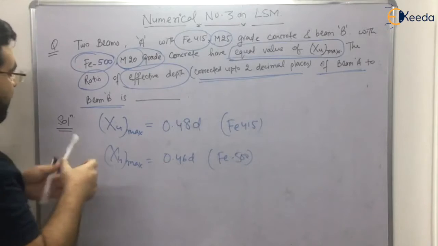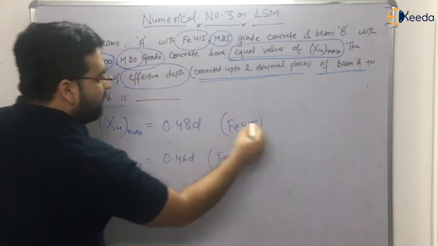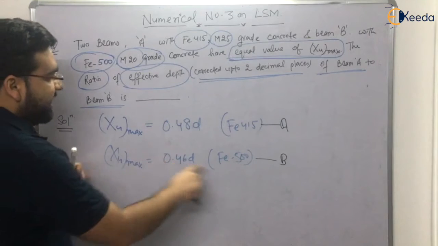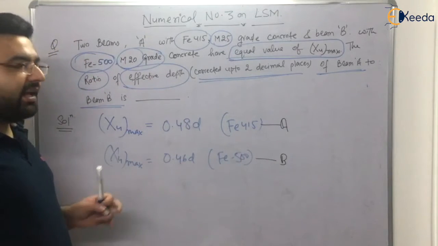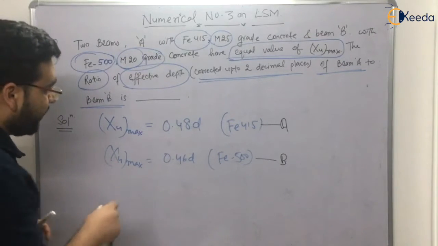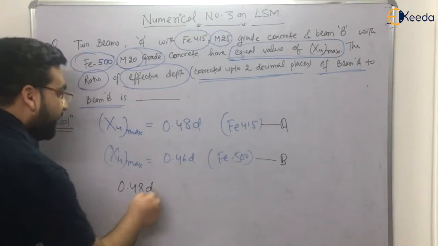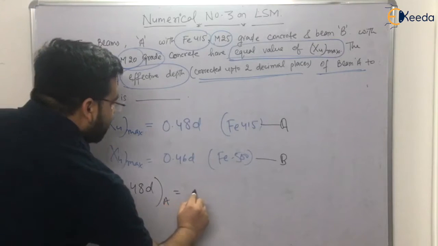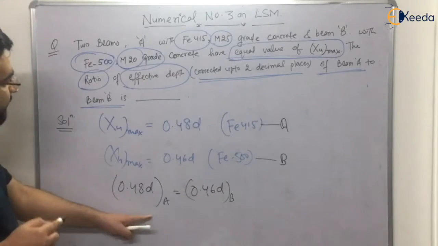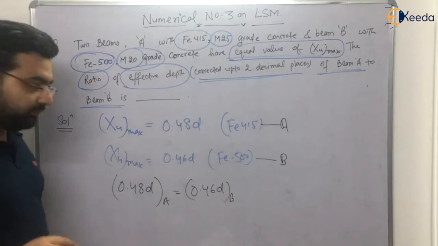So if I put these equal, this is for beam A. Always remember, just compare: beam A is Fe415, this is beam A, and this is beam B. A lot of students make mistakes by interchanging beam A and beam B. Okay, so let me put these values equal. So 0.48 D for beam A is equal to 0.46 D for beam B. I have to give the answer as beam A to B, not B to A, right?